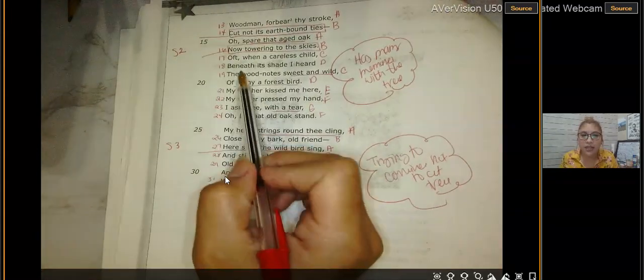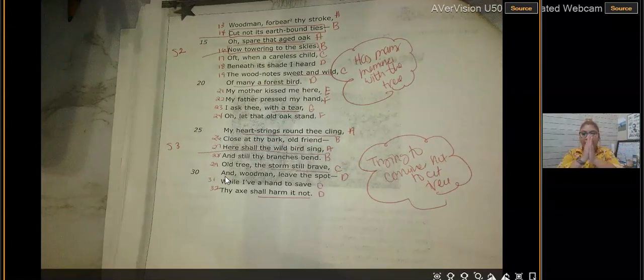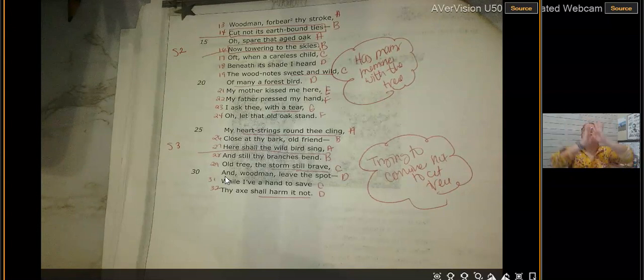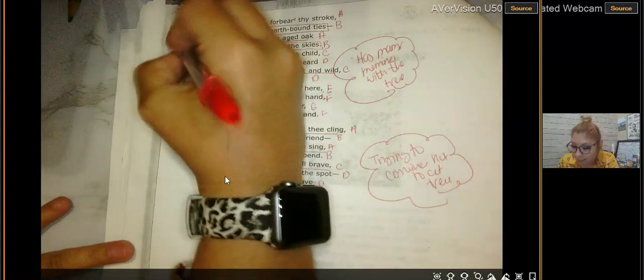Now look what it's saying in line 16. Now towering to the skies. So can the tree literally be all the way towering to the skies? No, right? It's figurative language. Now what type is it? Now towering to the skies. What is he comparing it to? So he can be comparing it to a building that's very, very tall. So what type of comparative language is that? Is it a simile or a metaphor? Did it use like or as? No, right? So it is a metaphor.